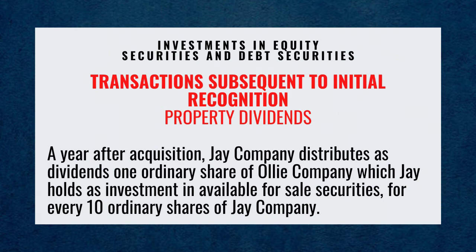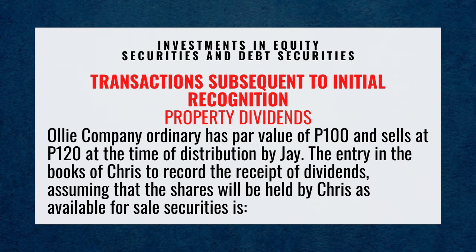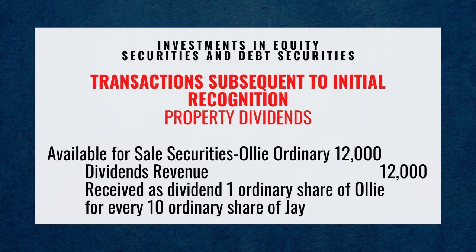For every 10 ordinary shares of J Company, Oli Company ordinary has par value of 100 pesos and sells at 120 pesos at the time of distribution by J. The entry in the books of Chris to record the receipt of dividends, assuming that the shares will be held by Chris as available for sale securities, is debit available for sale securities, Oli Company ordinary, 12,000 pesos.